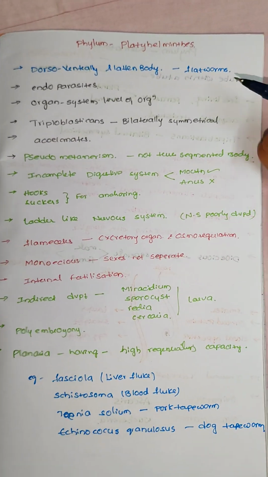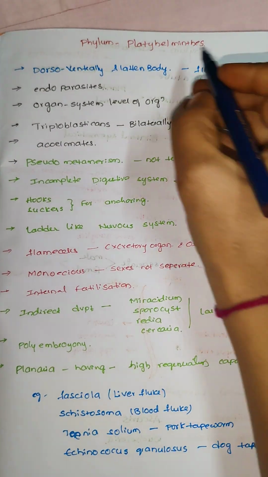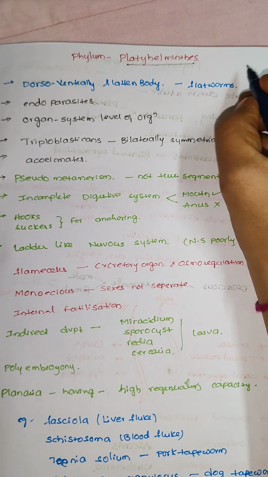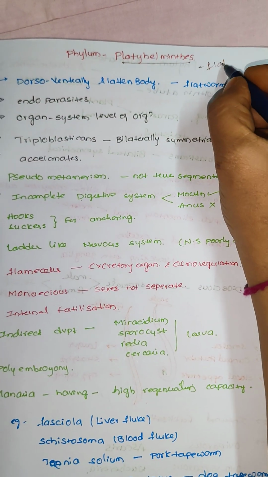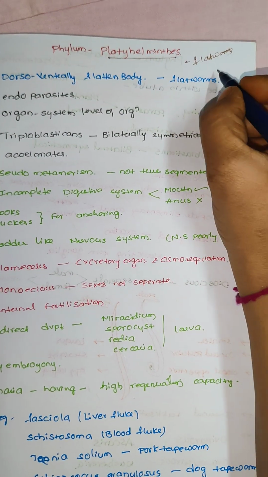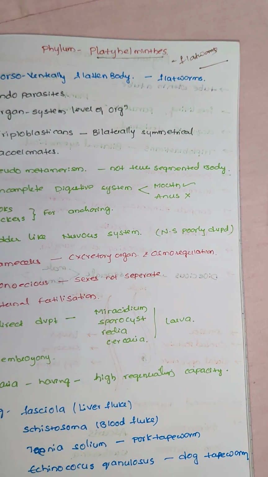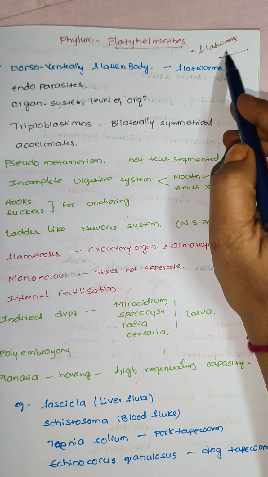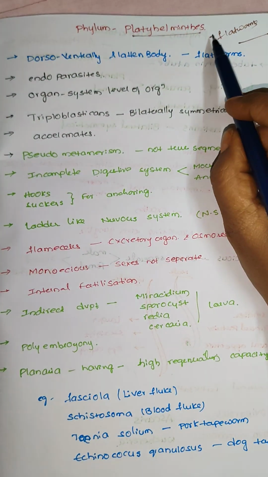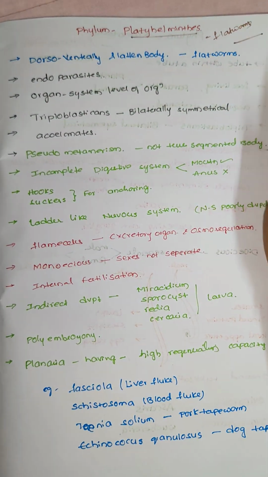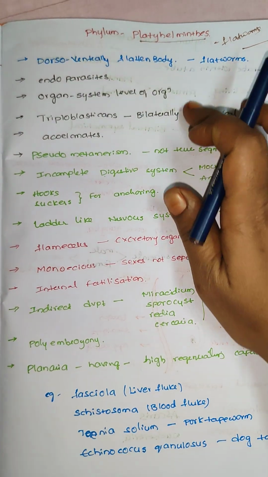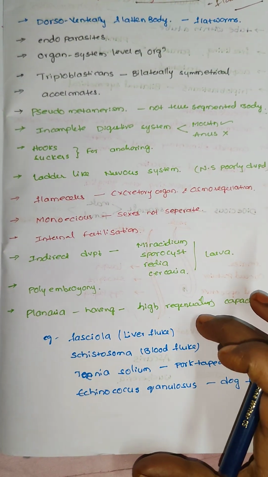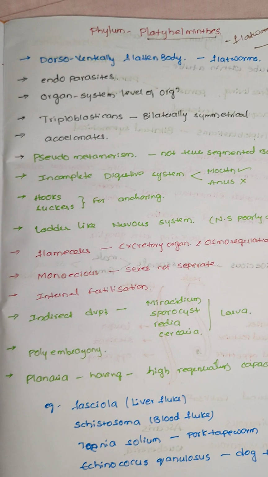Hello everyone. Today the topic is phylum Platyhelminthes. This is also called flatworms. So here the organism is flat. Platyhelminthes rhymes with flatworms. Mostly the Platyhelminthes are all parasites. So here we have to know the general characters, special features and common names of the organisms.